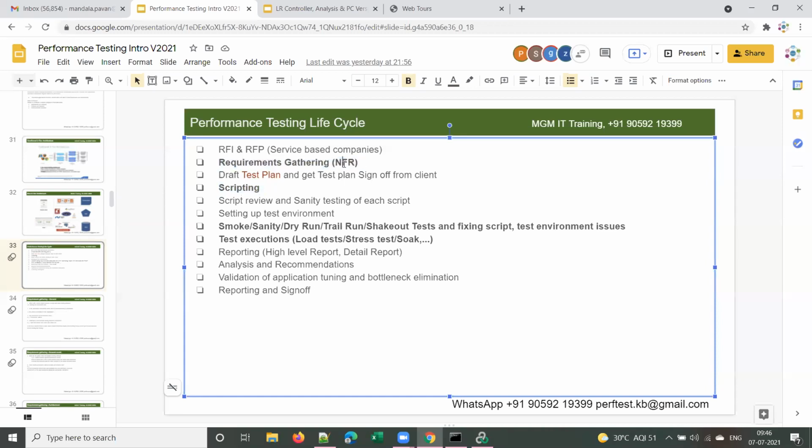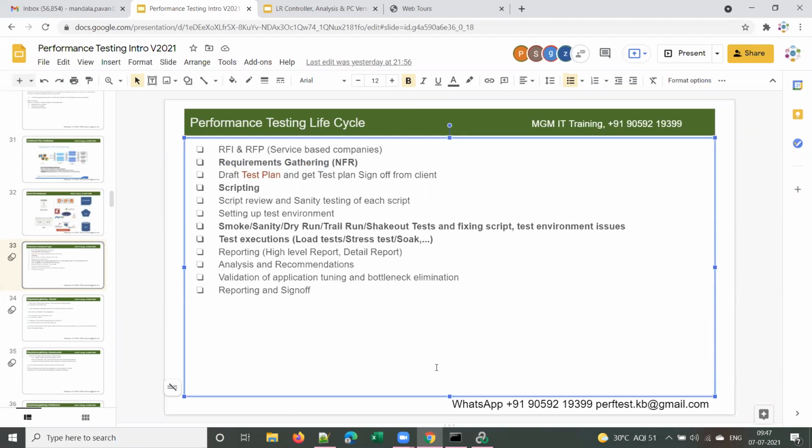So requirement gathering I mentioned as NFR, which stands for non-functional requirement, right? Now let's see what questions you ask. Basically, requirement gathering means you have to collect the client requirements. The performance testing team has to collect the client requirements.